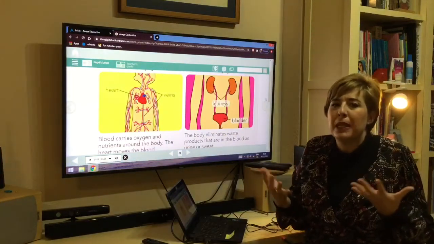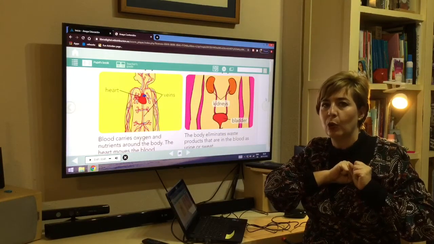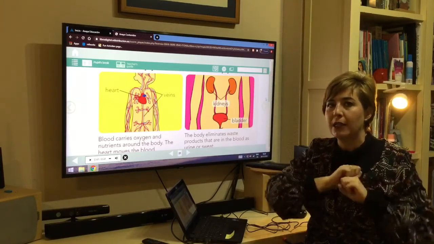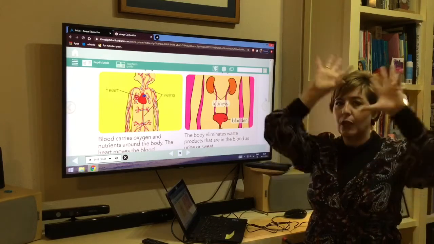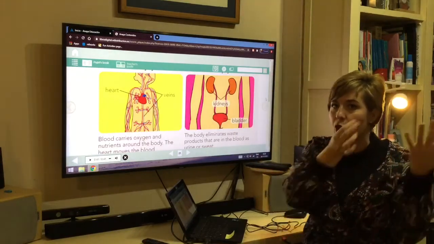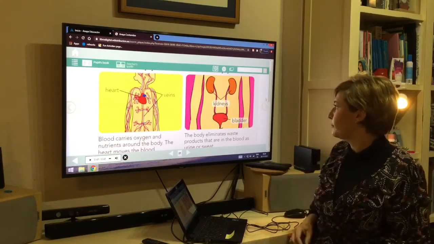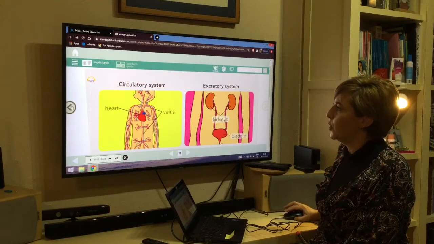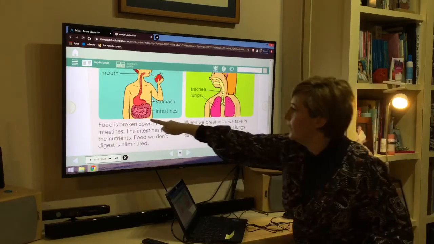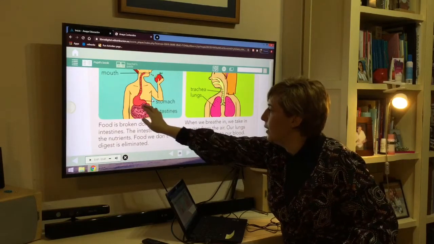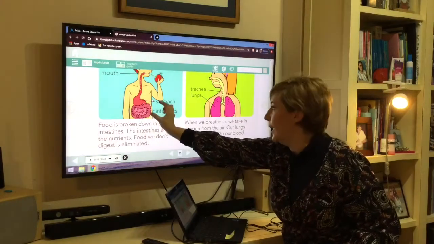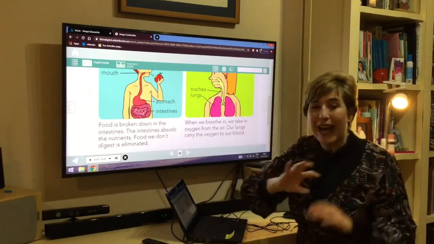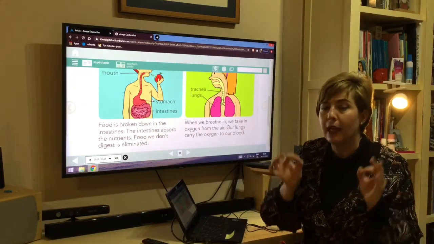And who is pumping that blood? The heart. The heart goes pump, pump, and the blood goes through the body. The heart is pumping the blood through the body, and the blood has nutrients and oxygen. And then at the end of the digestive system, here there is another part of the intestines. This part of the intestine goes down and eliminates solid residue.